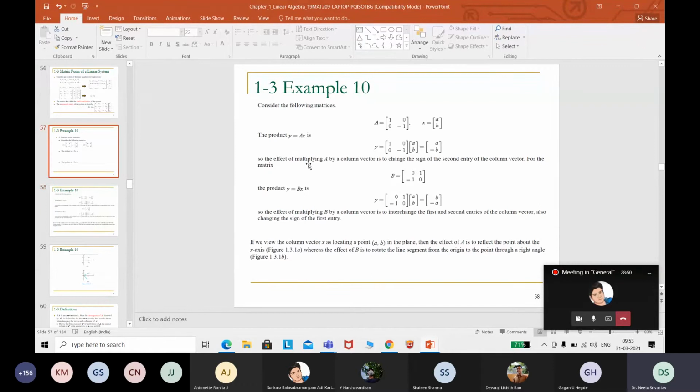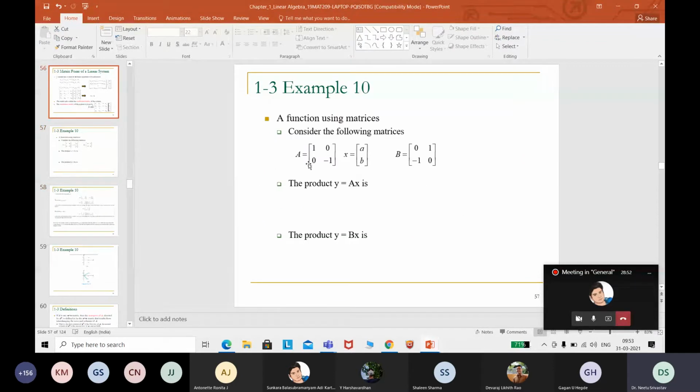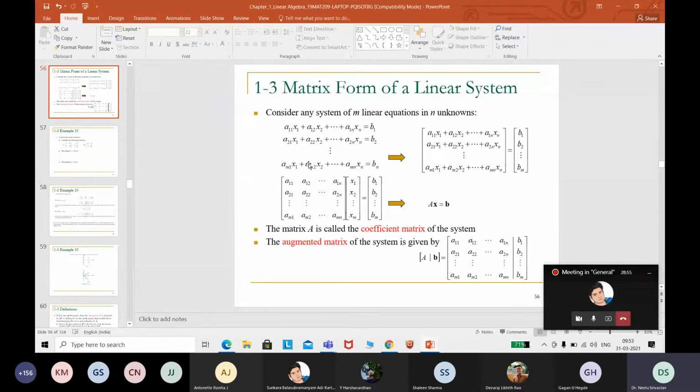Okay, now let us come to this particular example. Now I think anybody, when I represent this particular system of equations, can say whether it is homogeneous or non-homogeneous, right? So this is going to be a non-homogeneous system, and they have represented here the coefficient and all the other matrices.